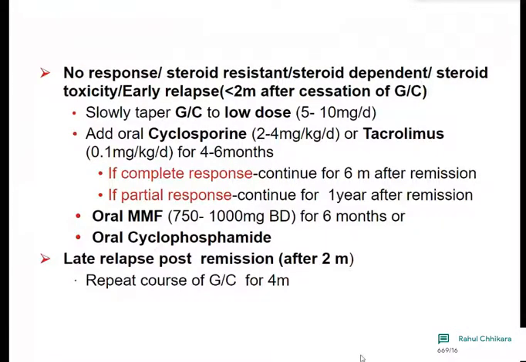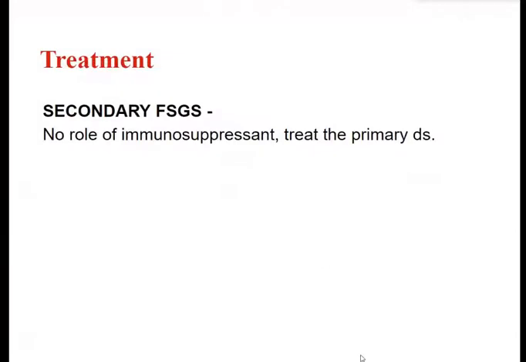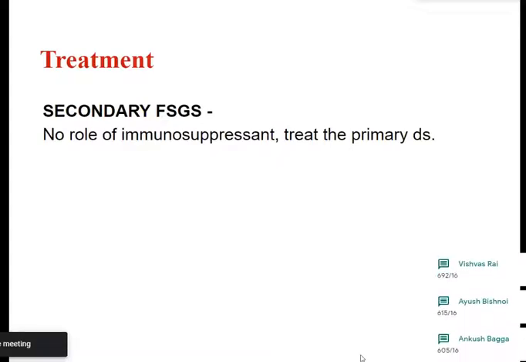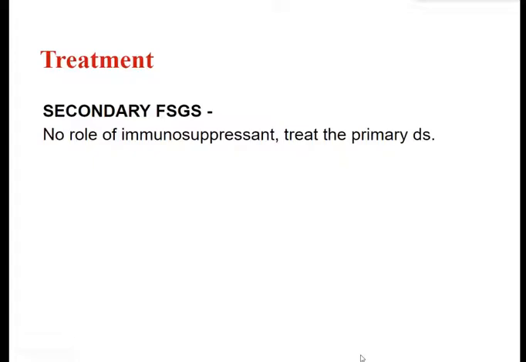If there is a relapse post-remission, then again we try with glucocorticoids, that is prednisolone, for 4 to 6 months. Then that was idiopathic or primary focal segmental glomerulosclerosis. In secondary focal segmental glomerulosclerosis, there is no role of immunosuppressive therapy, and we tend to treat the primary disease.